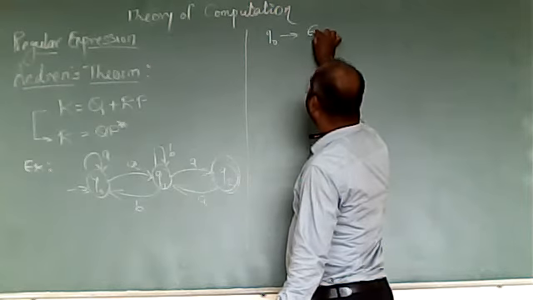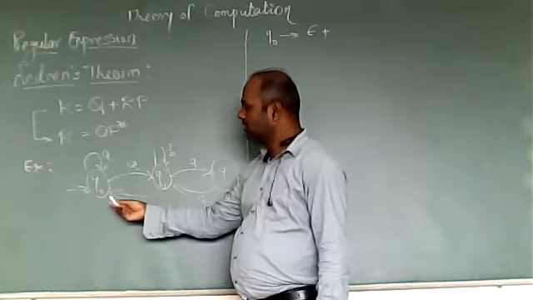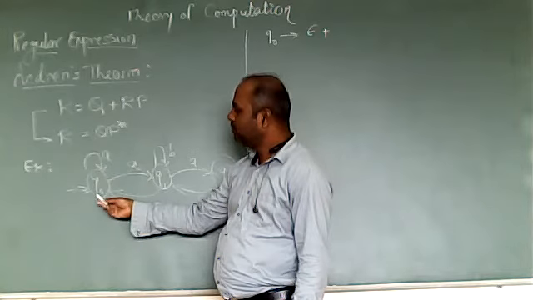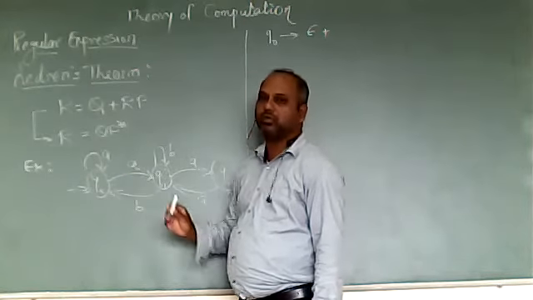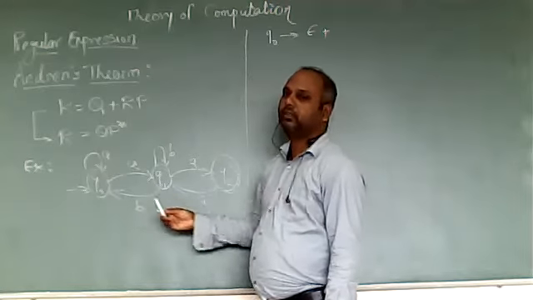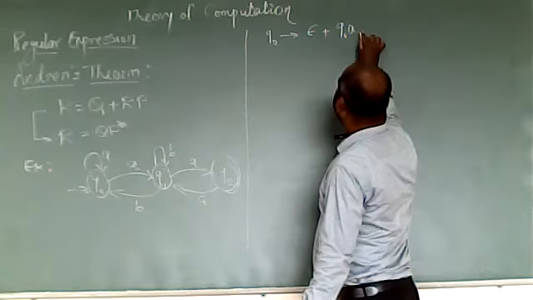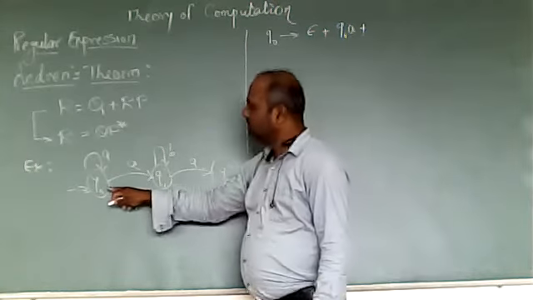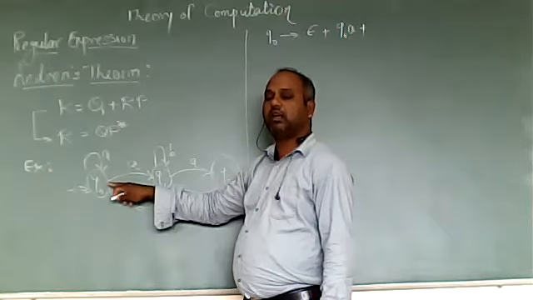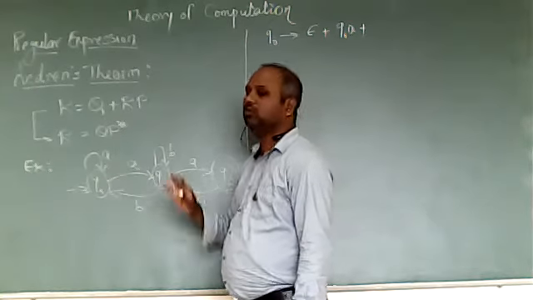So we write Q0 equals epsilon plus the incoming transitions. From Q0 with A to Q0, so the next term is Q0A.